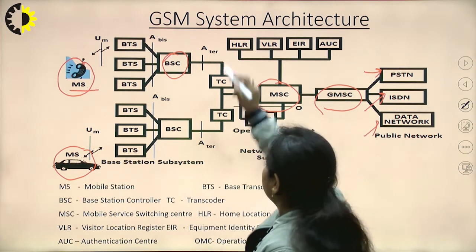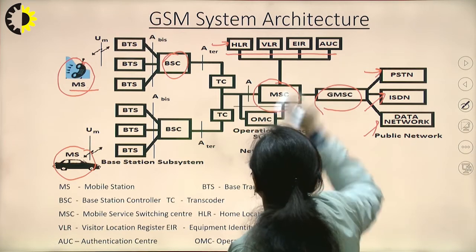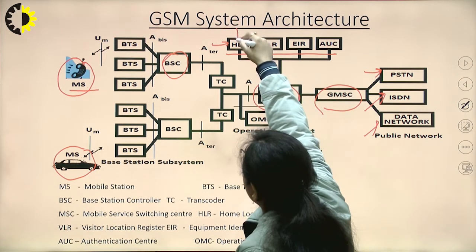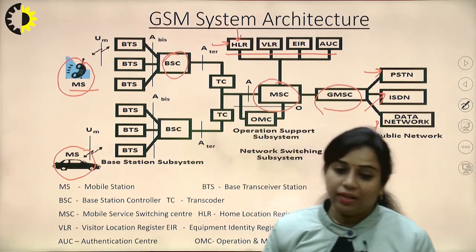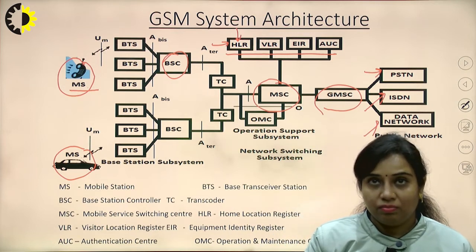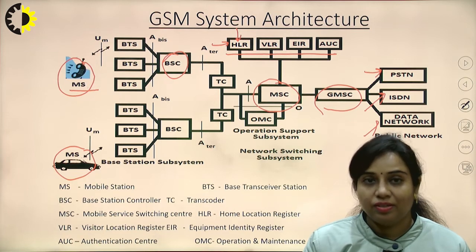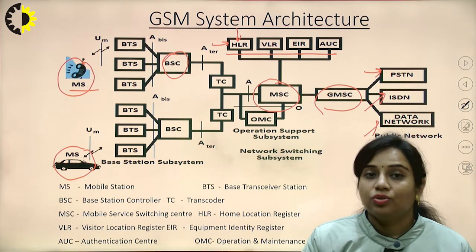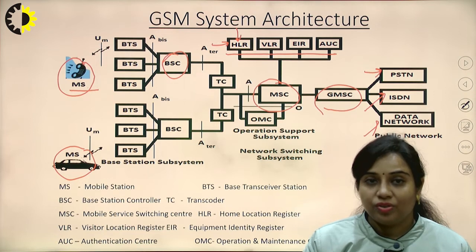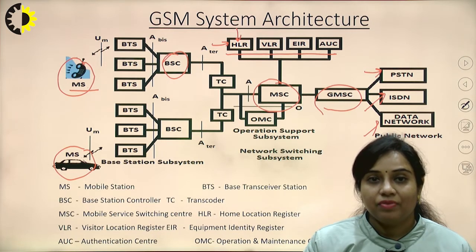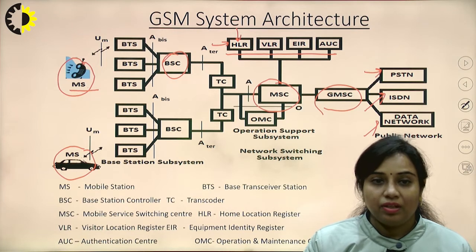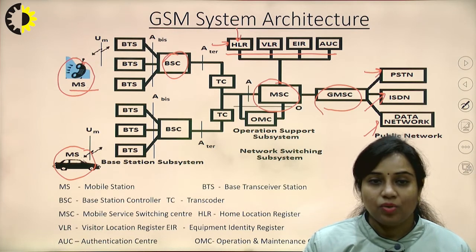Now you can see over here that there are 4 different registers used. The first one is the home location register. Like if I am residing in a place, my communication address is fixed, or you can say that the residential home is fixed, so that is known as home location register. Now if I am going to visit some other place for a particular time duration, then it will be considered as a visitor location register. Another equipment is EIR, that is equipment identity register, that is related to the mobile phone.